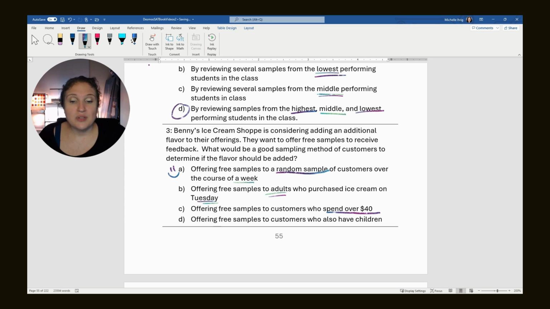Offering free samples to only customers who have children. Okay, that's another thing. That would take out all the adults who just go by themselves, or the couples who might not have children, or the teenagers. Okay, so that limits who we sample. So a random sampling of customers over a longer period of time is going to give them the best opportunity.